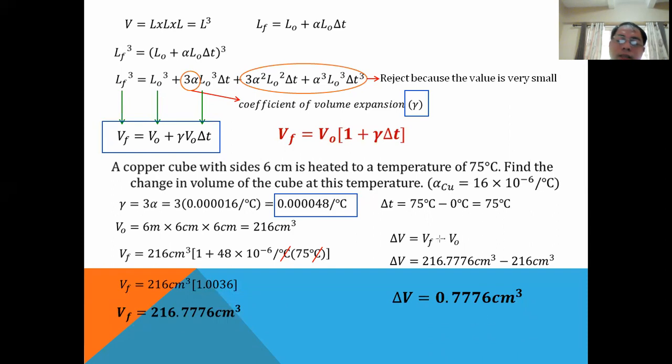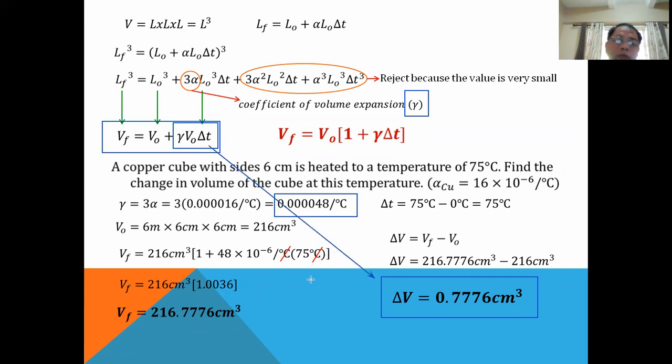Getting the difference of the final and the original volume gives us the change in volume. But you can get this value by using this expression, so this one is your change in volume. They are similar in formula.